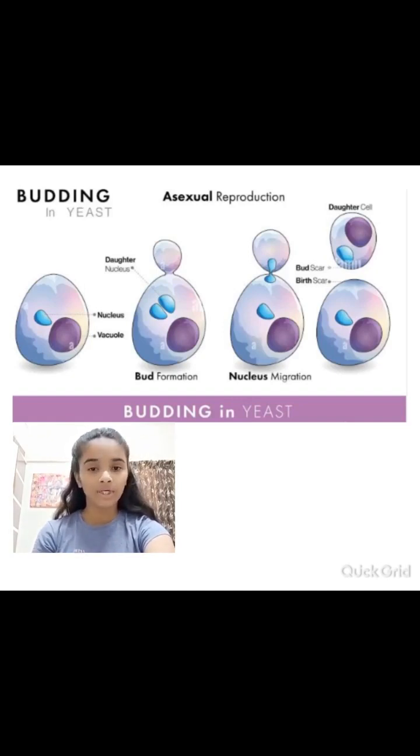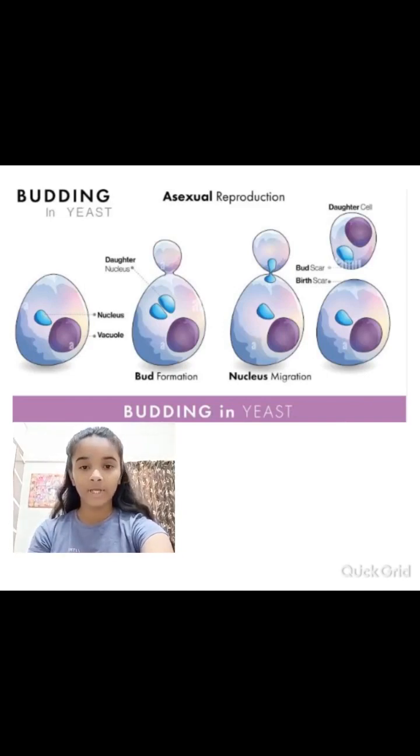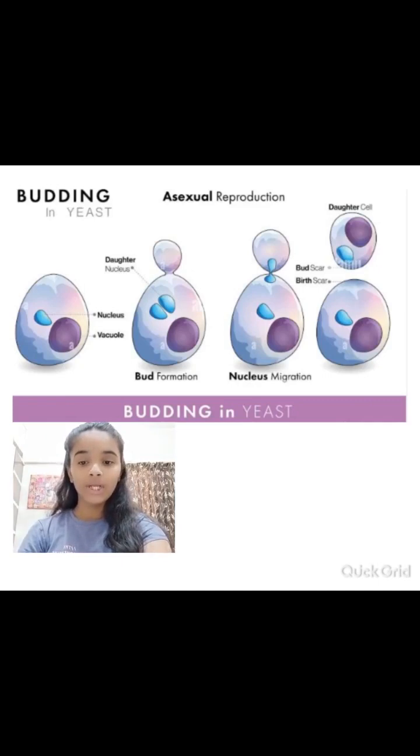When these buds are fully mature, they separate or detach from the parent body to begin life as a new independent individual. The newly developed offspring or individual is the same as the parent as it has developed from only one parent.